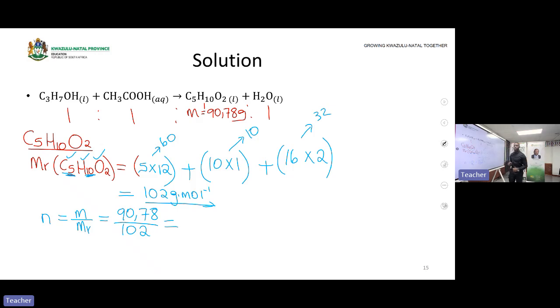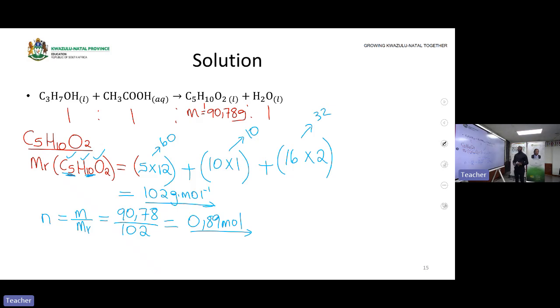Let me grab my calculator so that I can work with you. Okay, now I have my calculator. 90.78 divided by 102 gives 0.89 moles that were formed.